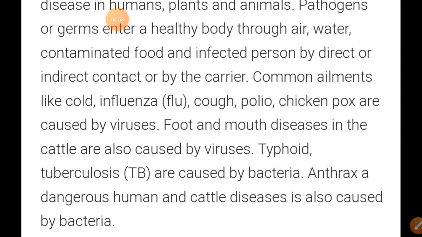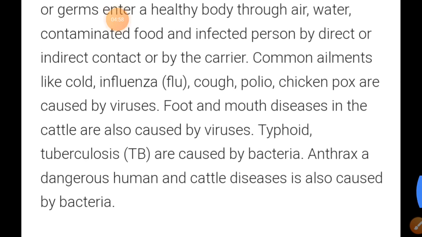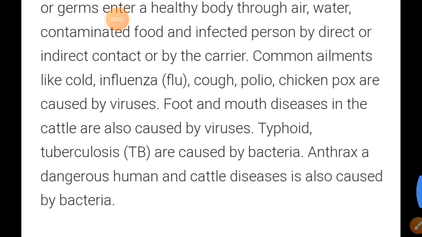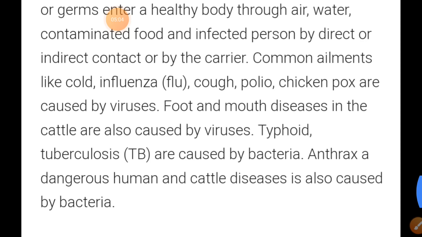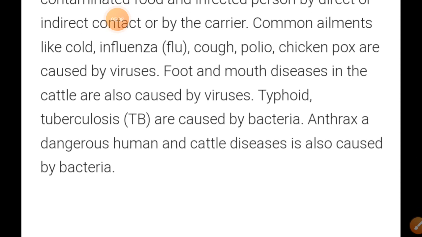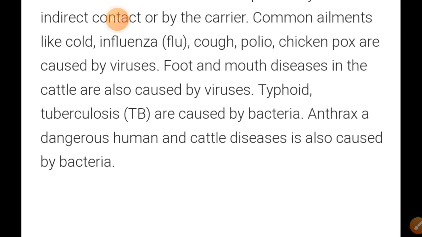Common ailments like cold, influenza, cough, polio and chickenpox are caused by viruses. Foot and mouth disease in cattle is also caused by a virus. Typhoid and tuberculosis are caused by bacteria. Anthrax, a dangerous human and cattle disease, is also caused by bacteria.